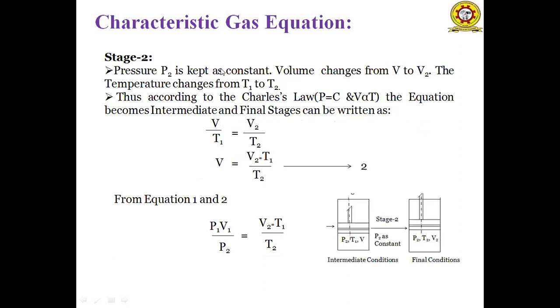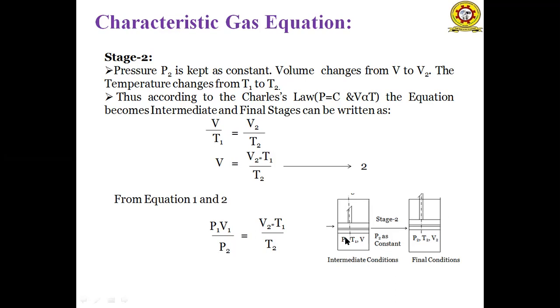And the second stage, what is the second stage? The intermediate condition gets converted into the final condition in the second stage. In the second stage, the basic law is Charles law. In Charles law, the pressure remains constant and volume is directly proportional to the temperature. Means pressure remains constant, and the volume and temperature are the two parameters varying from intermediate condition to the final condition.